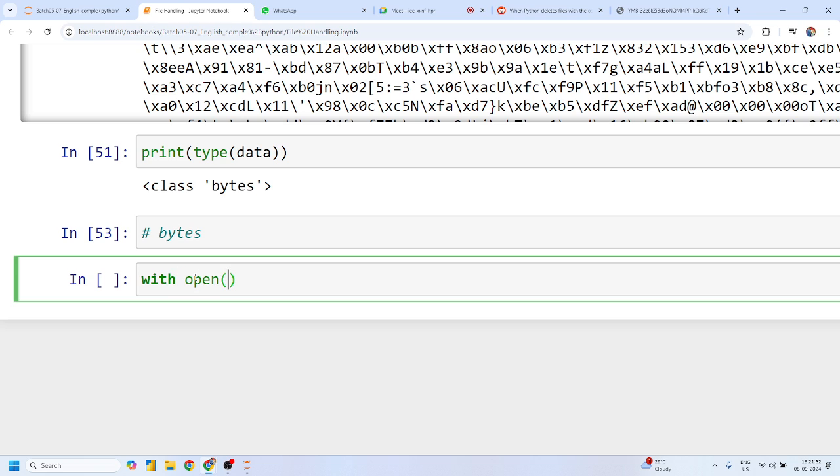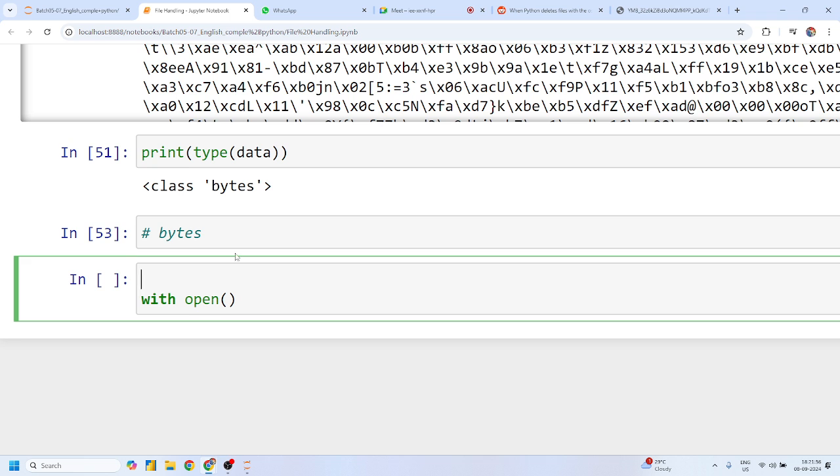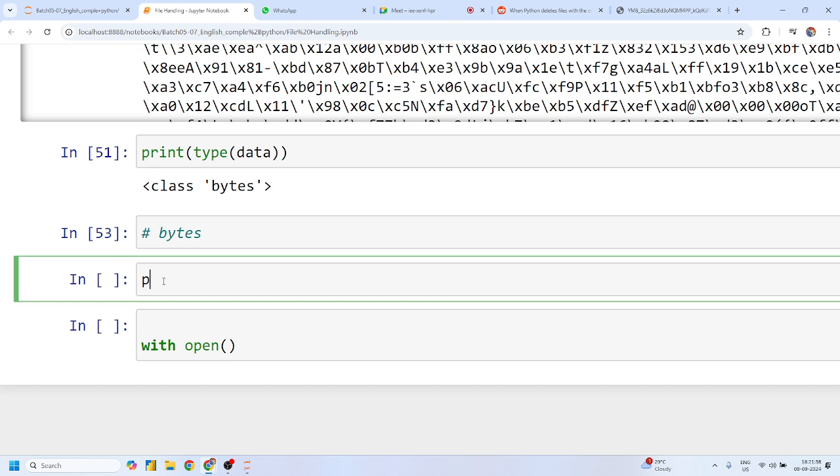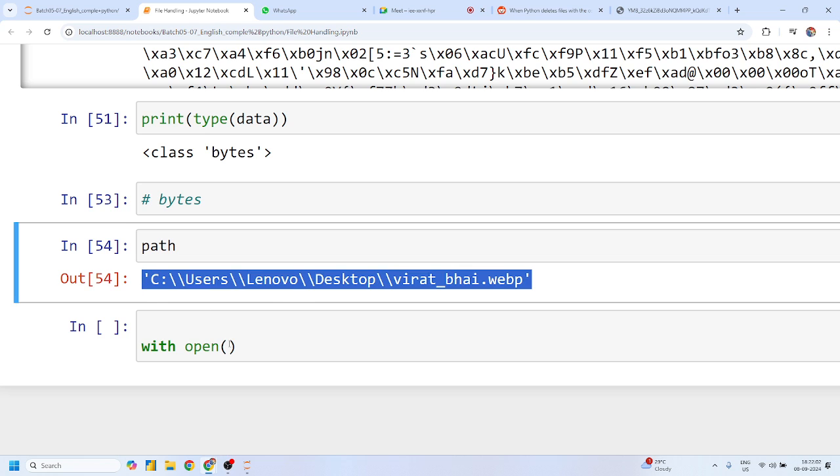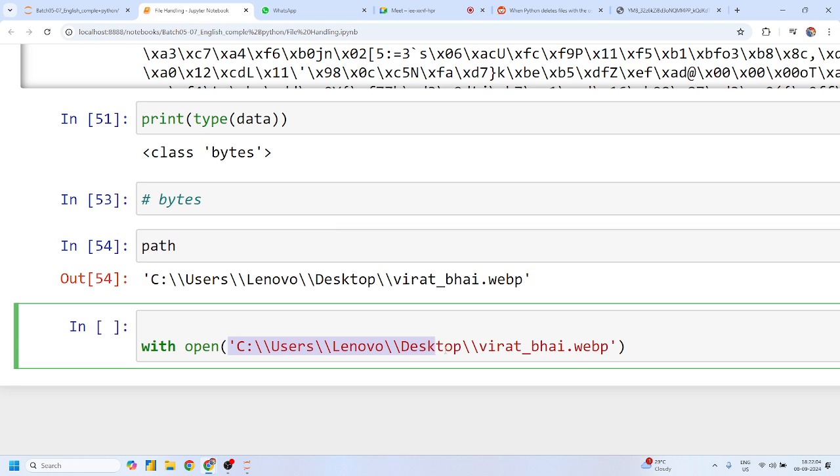Now I am saying with open. What is the path, guys? The path of this binary file is this. I am saying you have to open this, but this time the file name should not be Virat bhai. Let me write Virat ka copy. You have to open this location with this name, Virat ka copy, and this time the mode is write in binary mode.